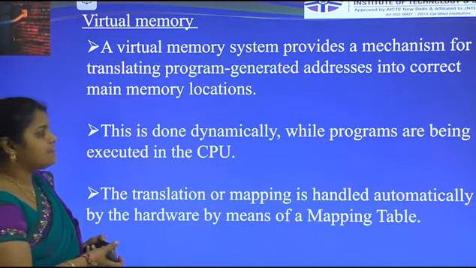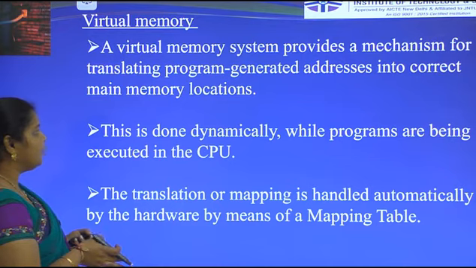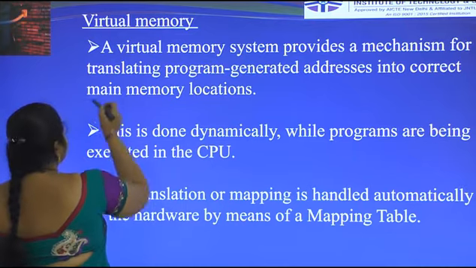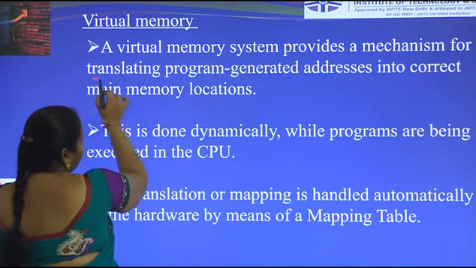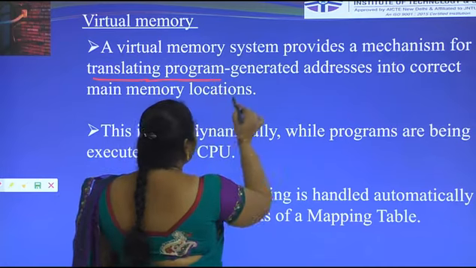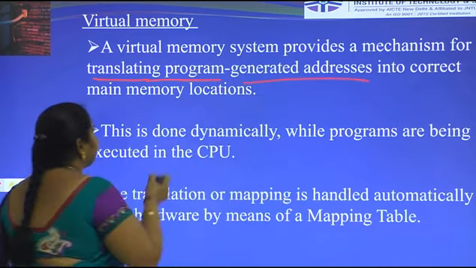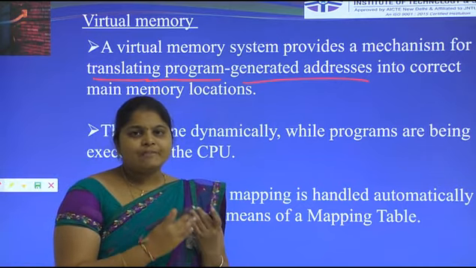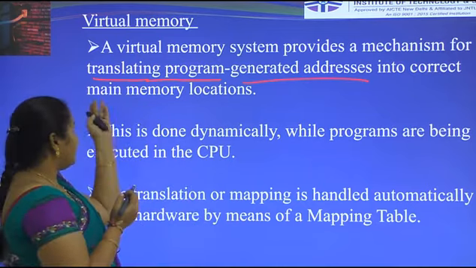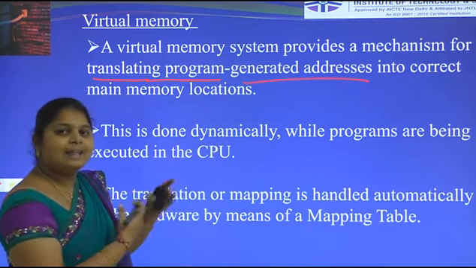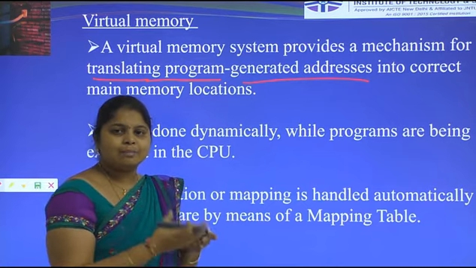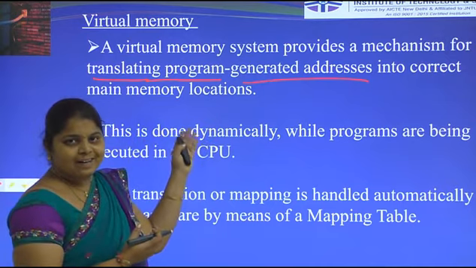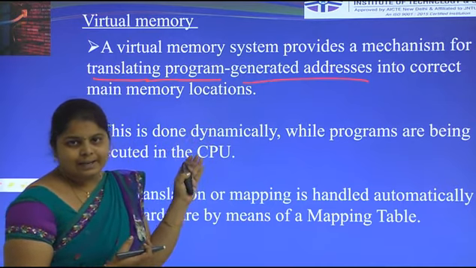A virtual memory system provides a mechanism for translating program-generated addresses into the correct main memory location. Whenever the program size is larger than the main memory, we have to use virtual memory. Another external memory is used whenever the program size is large. It is translating program-generated addresses.